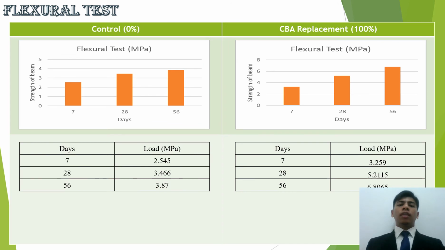For the flexural test, the control's highest value is on day 56, which is 3.87, while the CBA replacement of 100% shows its highest value of 6.806 on day 56, which is 22 times the control mean.